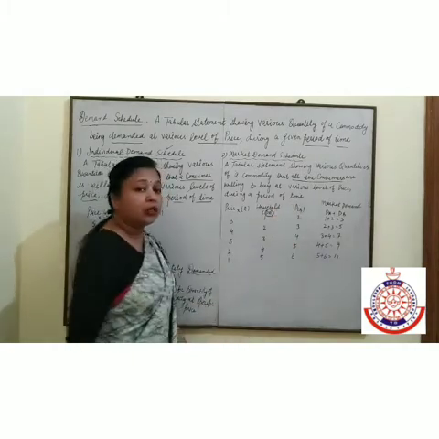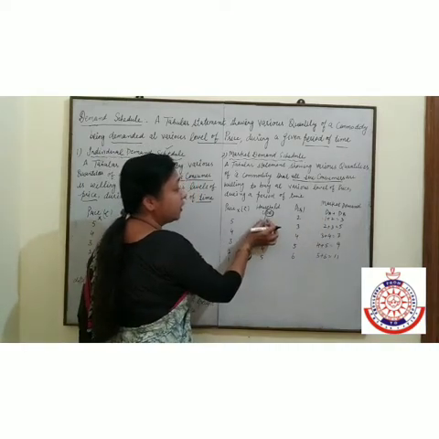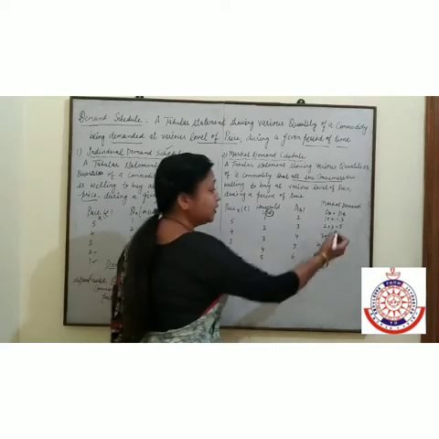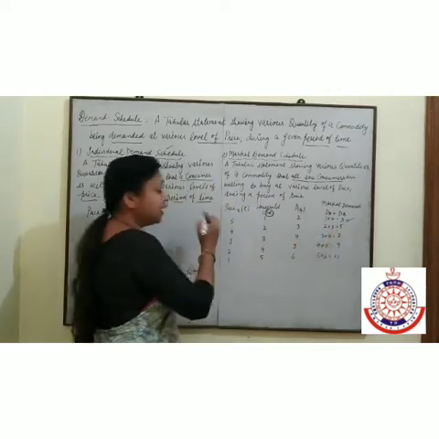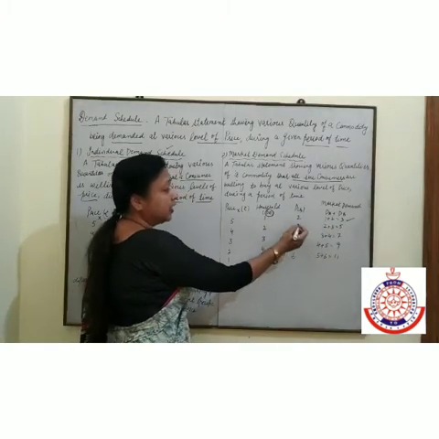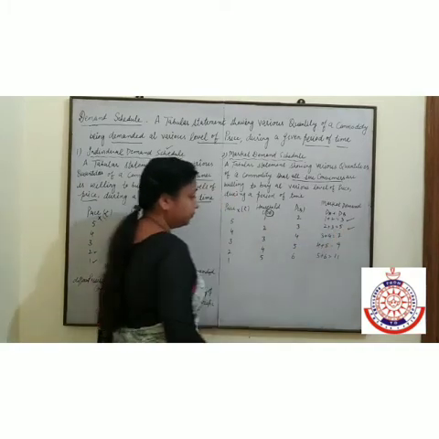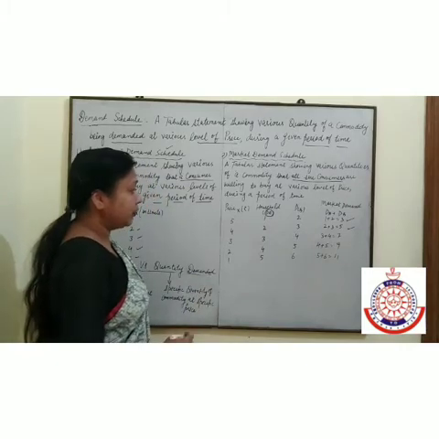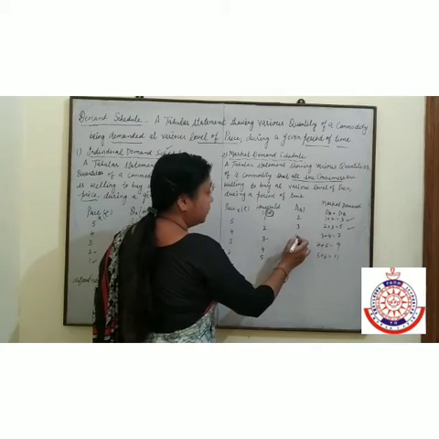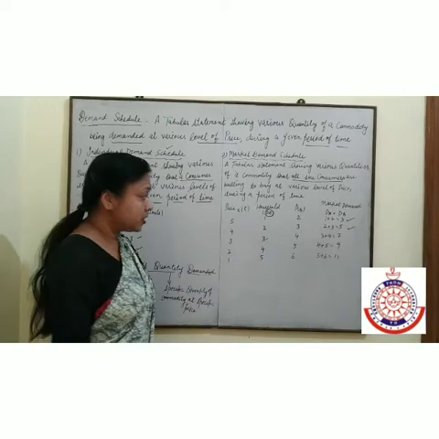So, whenever we are talking about the market demand, it means it is a summation of demand of A plus demand of B. It means 1 plus 2, that is equal to 3. At a price of 4, A demanded 2 units and B demanded 3 units. It means demand A plus B is equal to 5. At a price of 3, demand from A is 3 and demand by B is 4. It means market demand is 7.